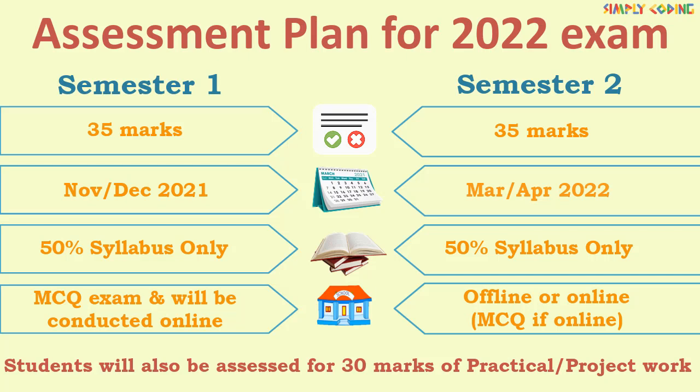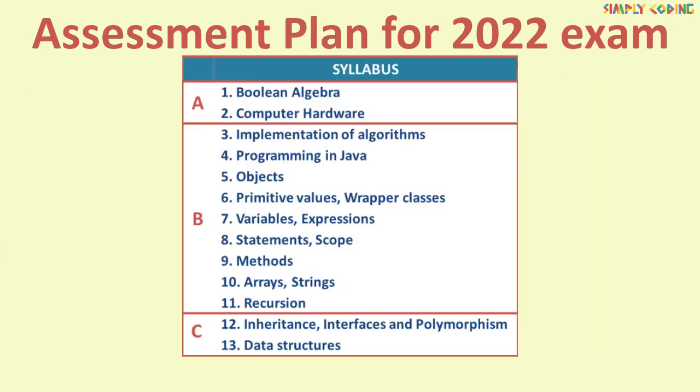Now let's take a look at the semester-wise syllabus. The syllabus for ISC Class 12 Computer Science is divided into 13 sections. So semester 1, which is for 35 marks, contains all the first 9 units. In addition, part of Unit 10, which is Arrays, is also included in semester 1.